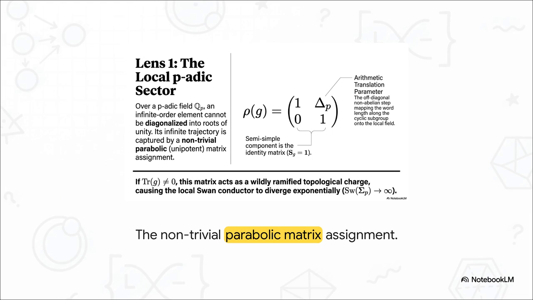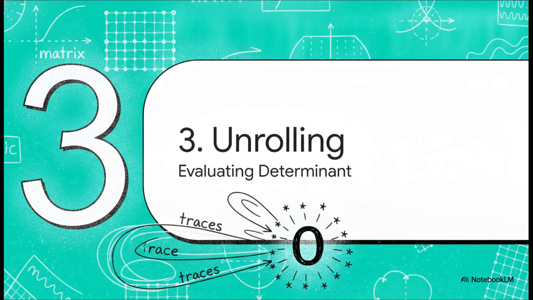Here's the catch. Because an infinite order trajectory cannot be neatly diagonalized into simple roots of unity, it gets forced into a non-trivial parabolic matrix assignment. In this matrix, rho of G, our semi-simple component, is just the identity matrix, but our off-diagonal variable, delta sub p, represents our arithmetic translation parameter. Now, if this trace didn't equal 0, this off-diagonal parameter would act as a wildly ramified topological charge. It would cause our local Swan conductor to diverge exponentially, which is exactly what we don't want. So let's see how we fix that in part 3, unrolling the determinant.